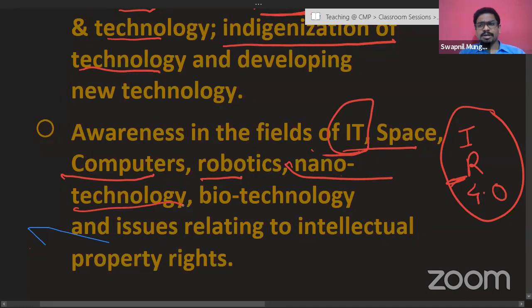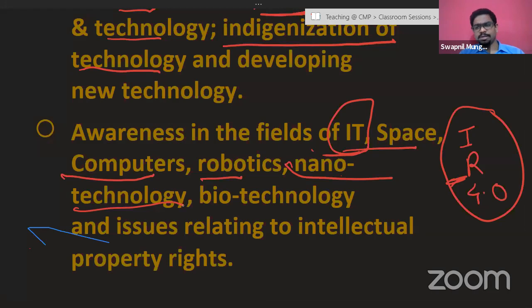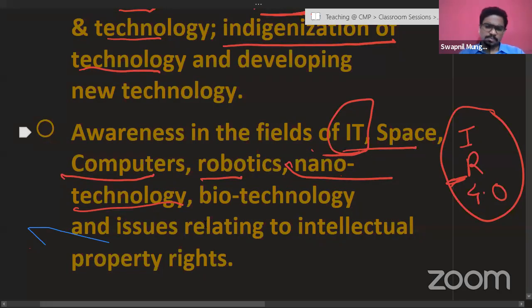Then biotechnology, again, very important, especially in the times when the population of the world is ever increasing, and we need to improve upon the ways of cropping patterns and develop new varieties of crops which would have higher yields to satisfy the ever-growing need of more and more food for the people. So that's why biotechnology becomes important.